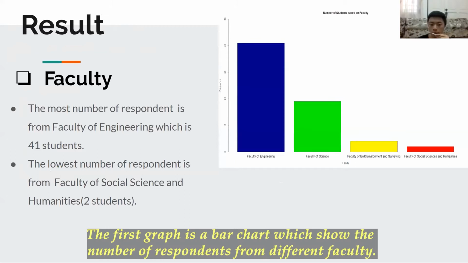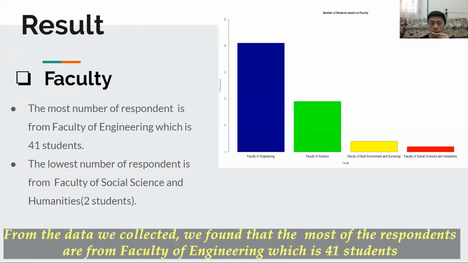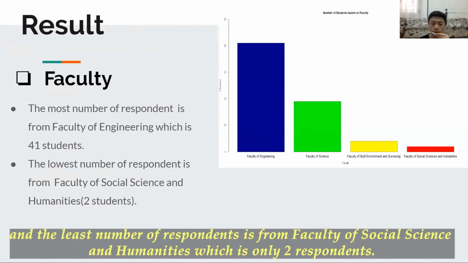The first graph is a bar chart which shows the number of respondents from different faculties. From the data we collected, we found that most of the respondents are from Faculty of Engineering, which is 41 students, and the least number of respondents is from Faculty of Social Science and Humanities, which is only 2 respondents.